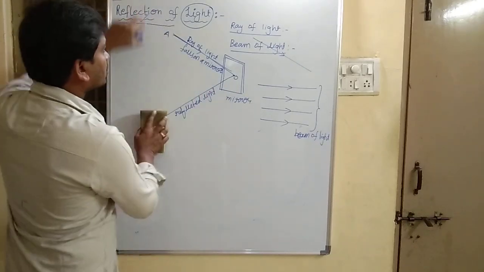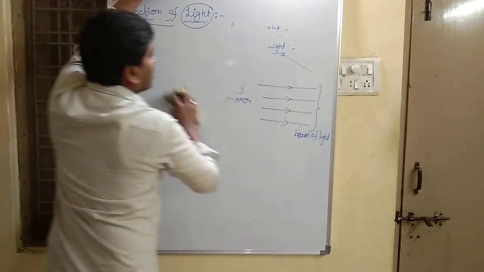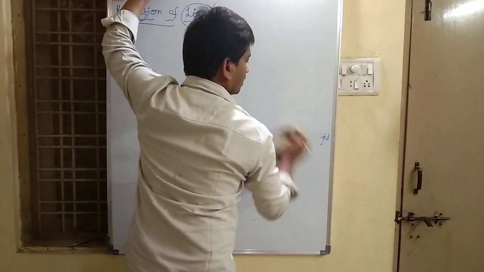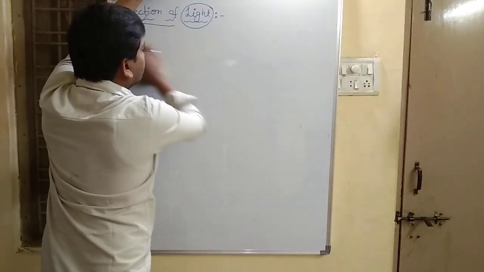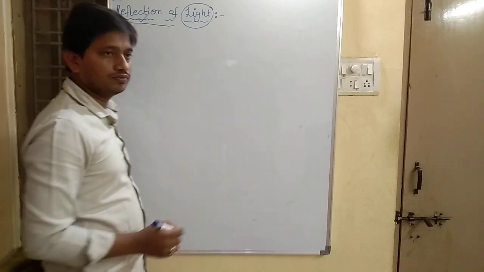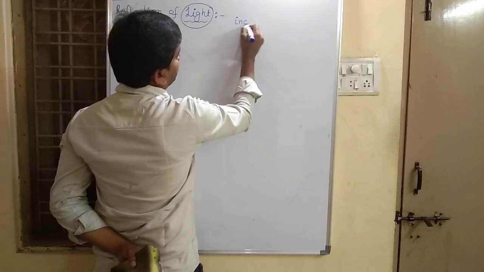Before we understand the laws of reflection of light, let me explain the terminology related to the laws of reflection of light. The first one is incident ray.